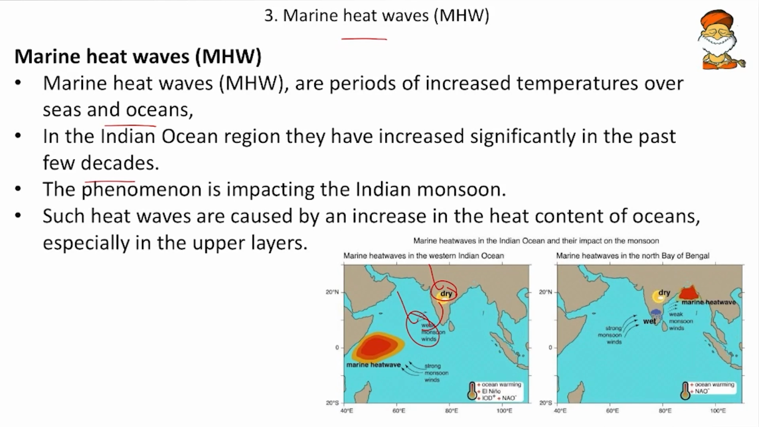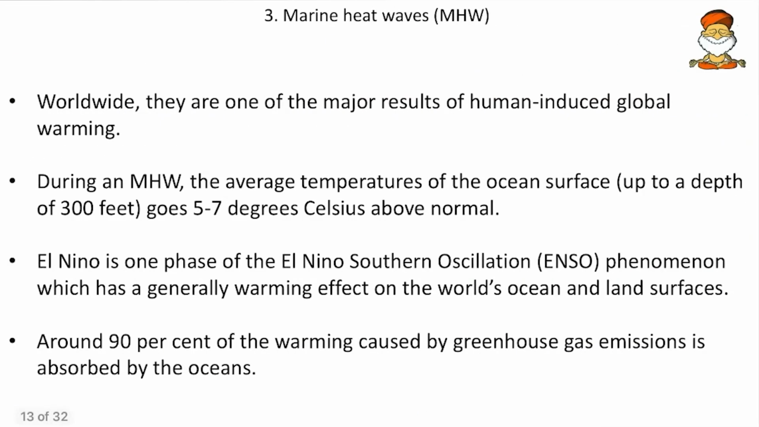And such heat waves are caused by an increase in the heat content of oceans, especially in the upper layers. So remember, marine heat waves means the heating of the uppermost layer of the oceans. Then come to next, worldwide, they are one of the major results of human-induced global warming. So the anthropogenic region is one of the major causes for this marine heat wave.